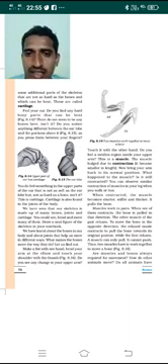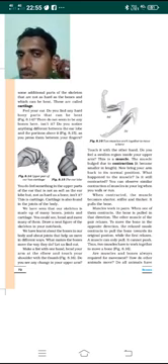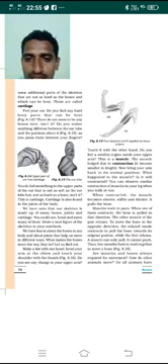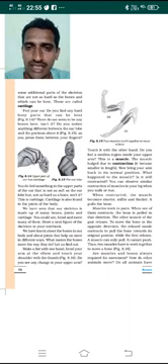Nothing like that. You will notice there is a difference between the earlobe and the portion above it. Just above the earlobe, touch here, and you will feel something very hard. But the earlobe is very smooth and soft. So that's why it is called what? Cartilage. The soft part of our ear is an example of cartilage.